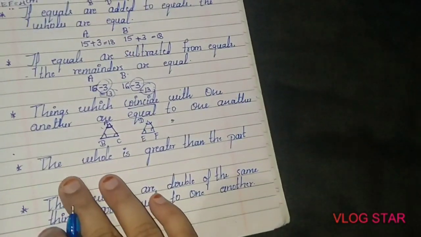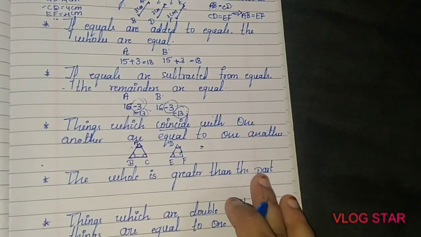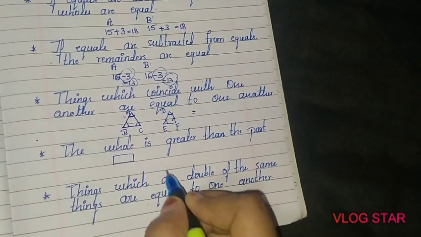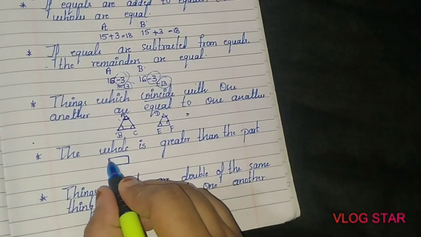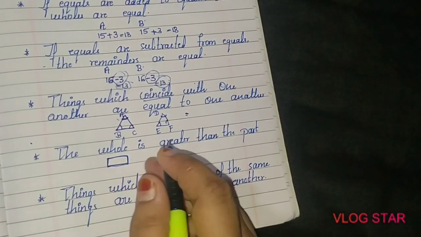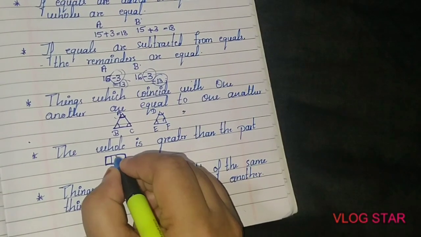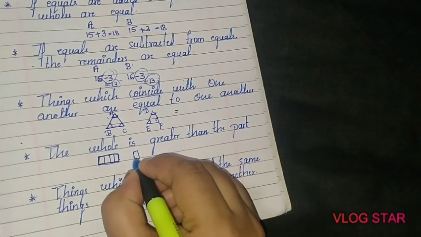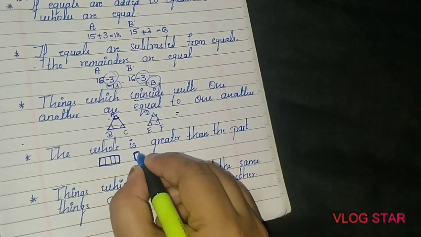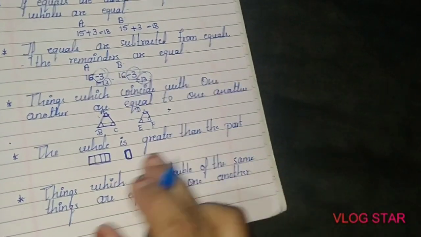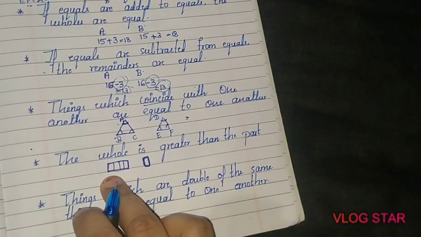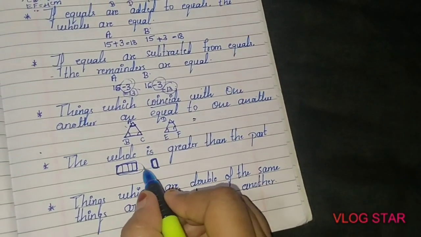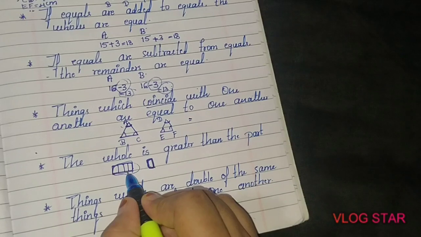So next thing is what? The whole is greater than the part. If you consider this as a whole chocolate, you have the big chocolate, Dairy Milk, okay? In this Dairy Milk you can see small parts, right? If you remove one small piece from the full Dairy Milk chocolate, you can see this whole is greater than this part.